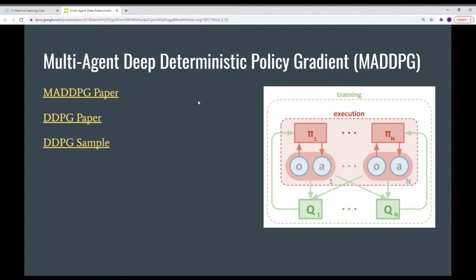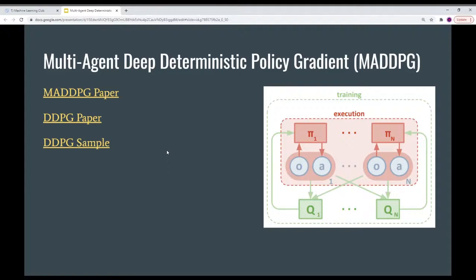So today's lecture we are going to be going over the multi-agent deep deterministic policy gradient algorithm, also known as MADDPG. We call it MADDPG because the entire name is a mouthful to pronounce, and it looks a bit intimidating on first sight, but don't let it scare you away because it's actually a really interesting, really cool algorithm. So let's get started.